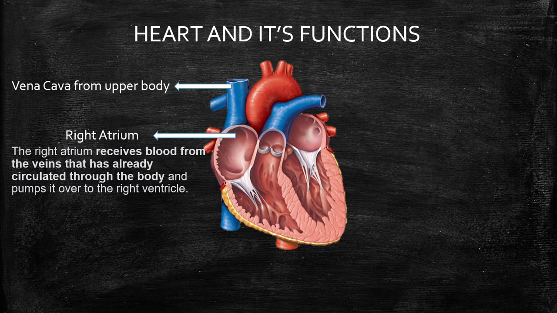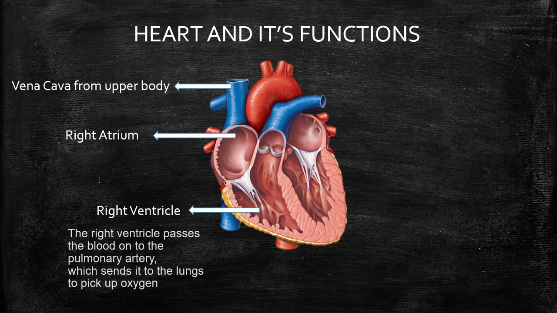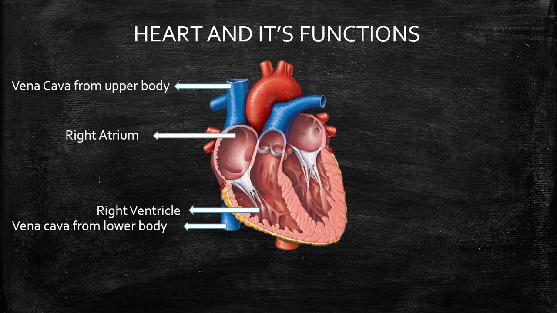Right atrium. The right atrium receives blood from the veins that has already circulated through the body and pumps it over to the right ventricle. Right ventricle. The right ventricle passes the blood onto the pulmonary artery, which sends it to the lungs to pick up oxygen. Vena cava from lower body.